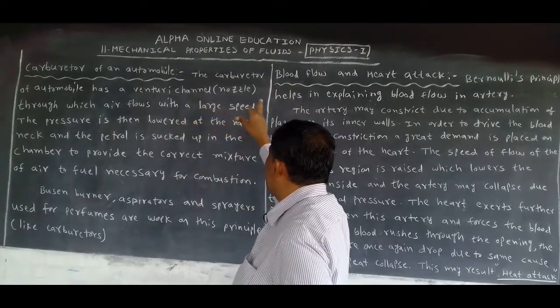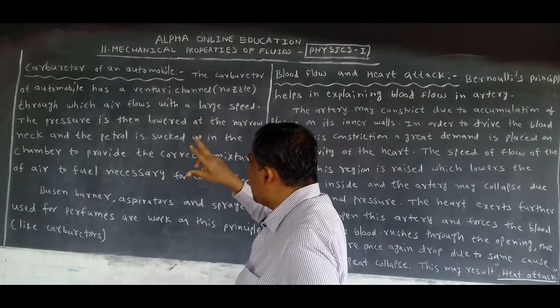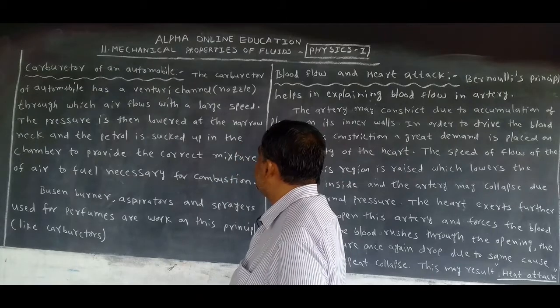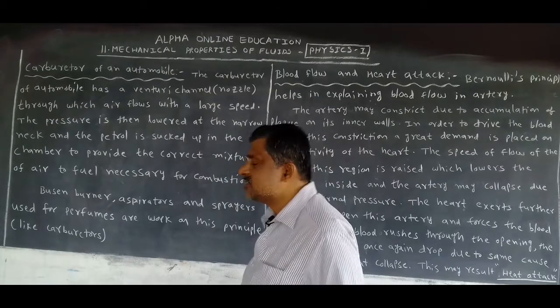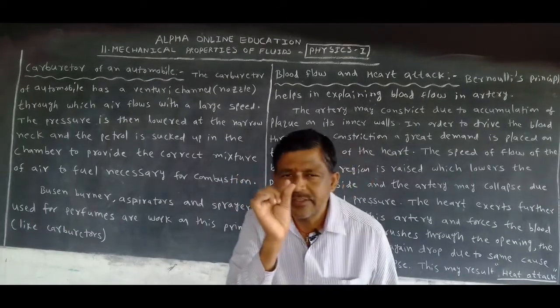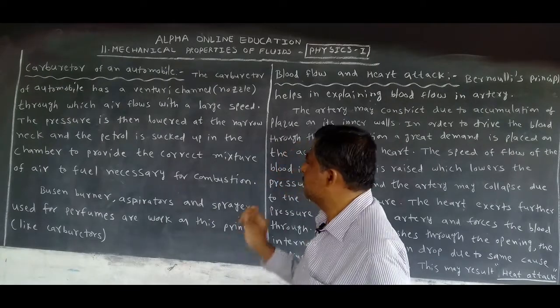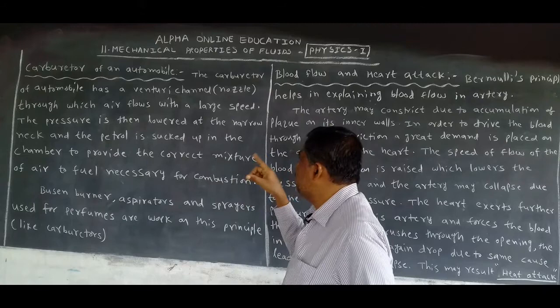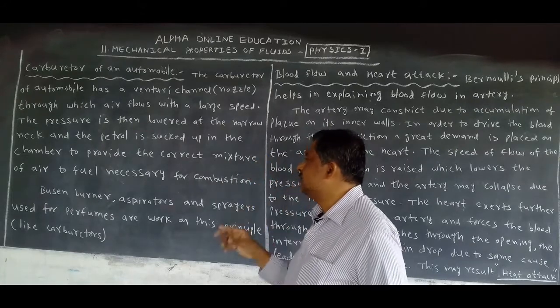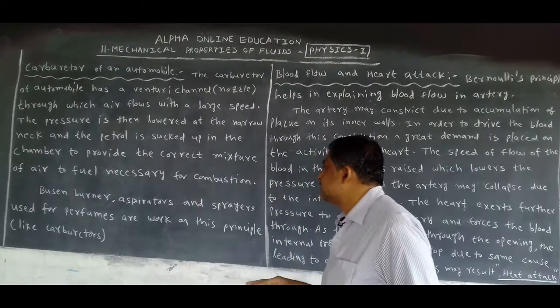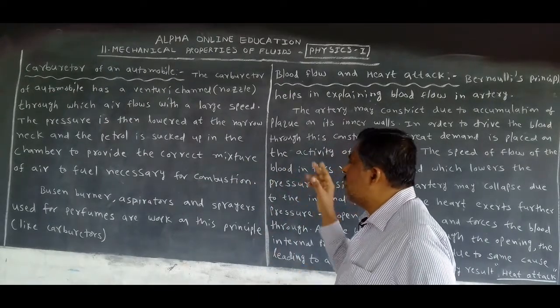The carburetor of an automobile has a Venturi channel, meaning a small hole, we can say a nozzle. When the small hole is there, that is called a Venturi channel or nozzle, through which air flows with a large speed.